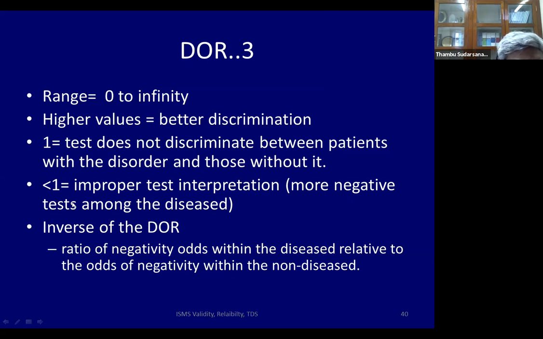Can you have values less than 1? It's an improper test interpretation. There's something wrong with the test interpretation. There are more negative tests among the diseased. So that's a little problem. You must check your coding. Probably there may be some coding error if you find a diagnostic odds ratio less than 1.